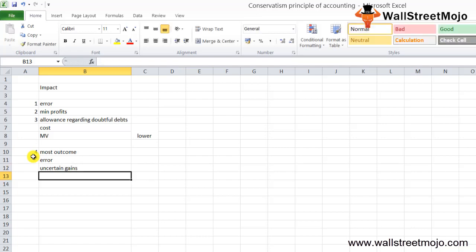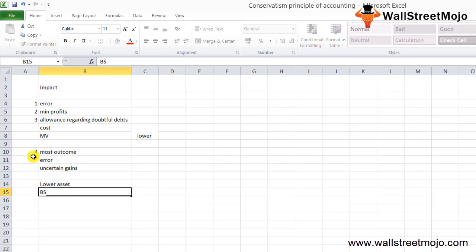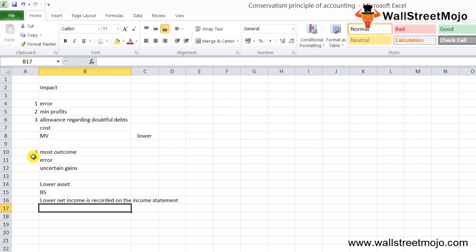Right? So when the conservative principle of accounting is followed, a lower asset amount is recorded on the balance sheet and lower net income is recorded, you can say, on the income statement. So adhering to the principle results in lower profits being recorded in the statement.